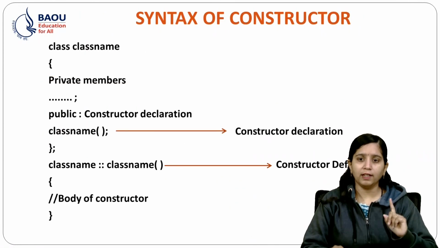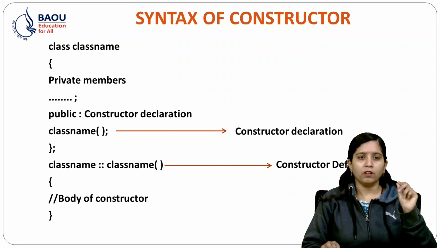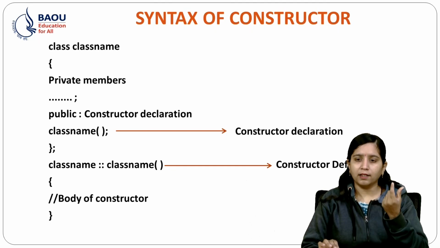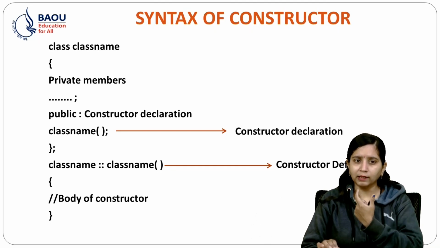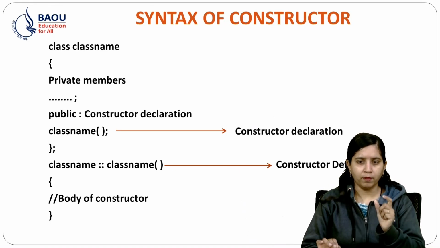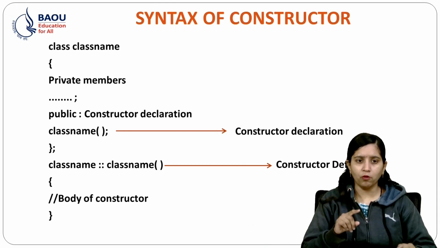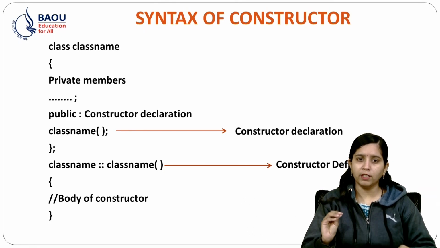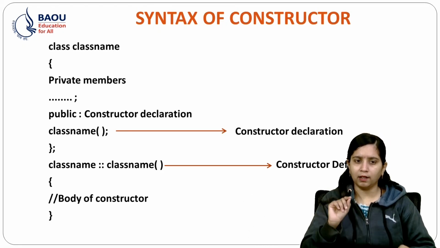Now first of all, let's see the syntax of a constructor. First is class, where class is a keyword, then the class name, and the private members. Now in the public specifier, we have a constructor declaration. The constructor should have the same name as our class.